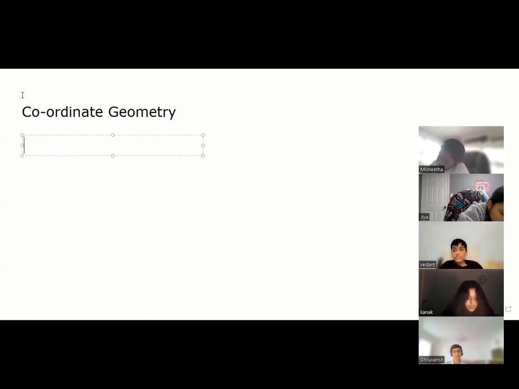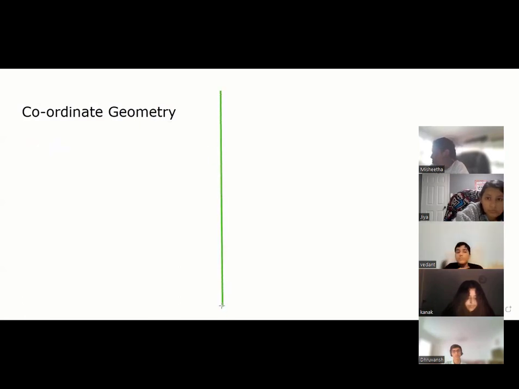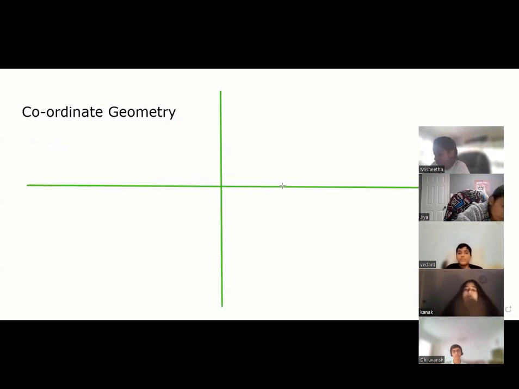Now, if I divide the whole plane with one vertical line and one horizontal line, I divide my whole plane into 4 parts, right? These 4 parts are known as quadrants. This is quadrant 1.